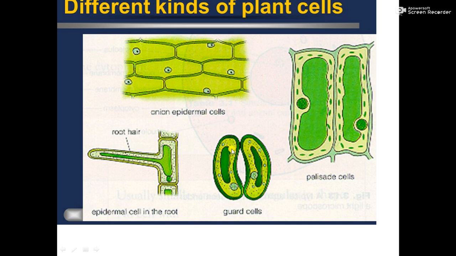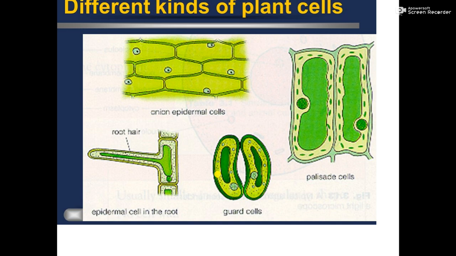Then these are the kidney shaped or bean shaped guard cells, and these are for guarding the stoma or stomata. Then here are the root cells, which have extensions called root hair. This is suitable for absorbing water. So absorption of water or photosynthesis or protection, plants also have differently shaped cells.